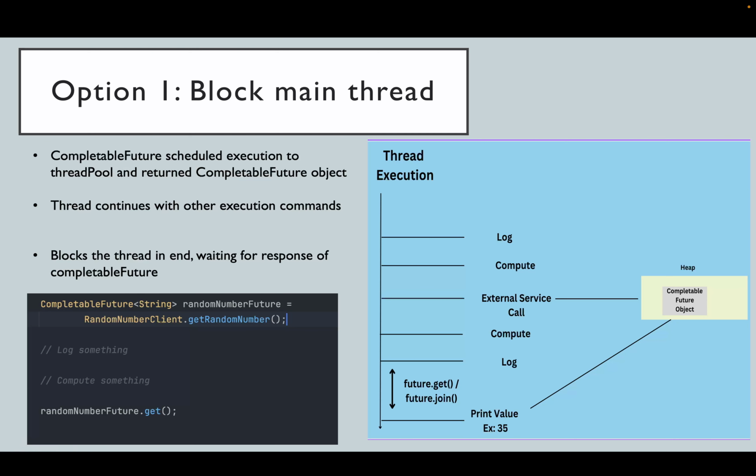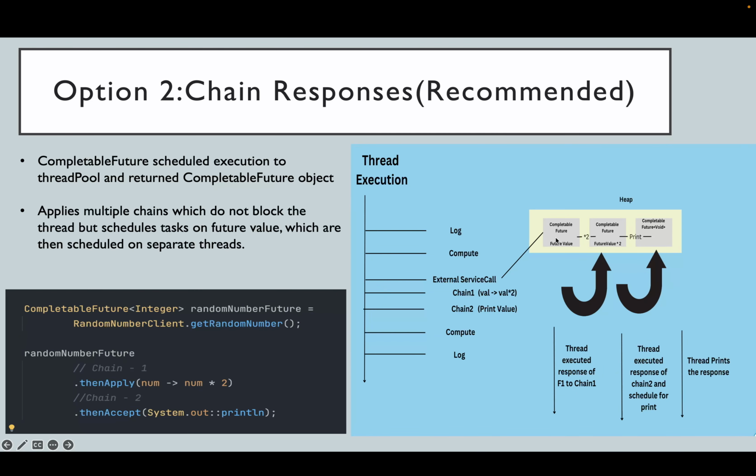But what if we don't want to block anything? After we have called the external service, it has created a future for us. The execution of this would be done in a separate thread from the thread pool. Now what we want is to say, you don't have the value, but when you get the value, just multiply it by 2. So the first task was to get the value, and the second task was, when you get the value, multiply by 2. This is called chaining. You don't have the answer from the first call, but you say, when you get the answer from the first call, apply this.